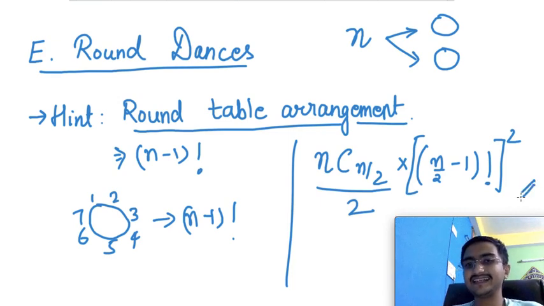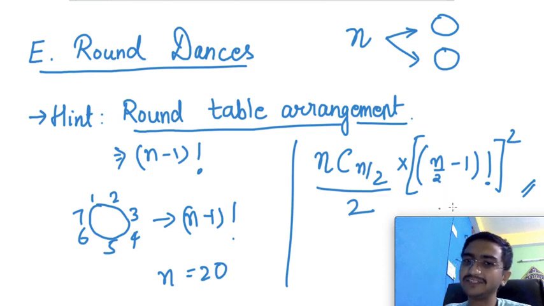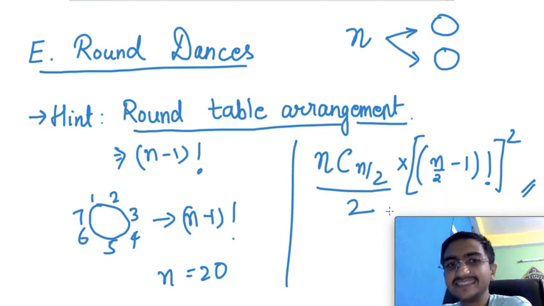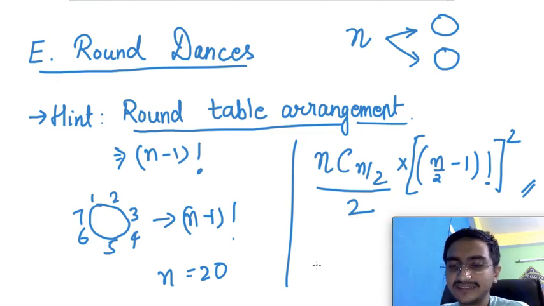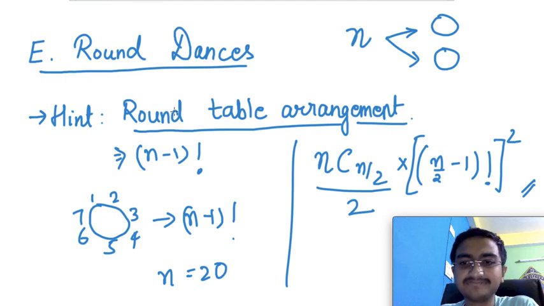I did not submit this in the contest, so I'm not showing you my code, but you can obviously do this in very good complexity because n here was nothing but 20, the max value, and you can just compute this and you're good to go. I think this was more of a mathematical question, but I was not able to solve it during the contest, due to my timings and all. What can I say? Anyways.